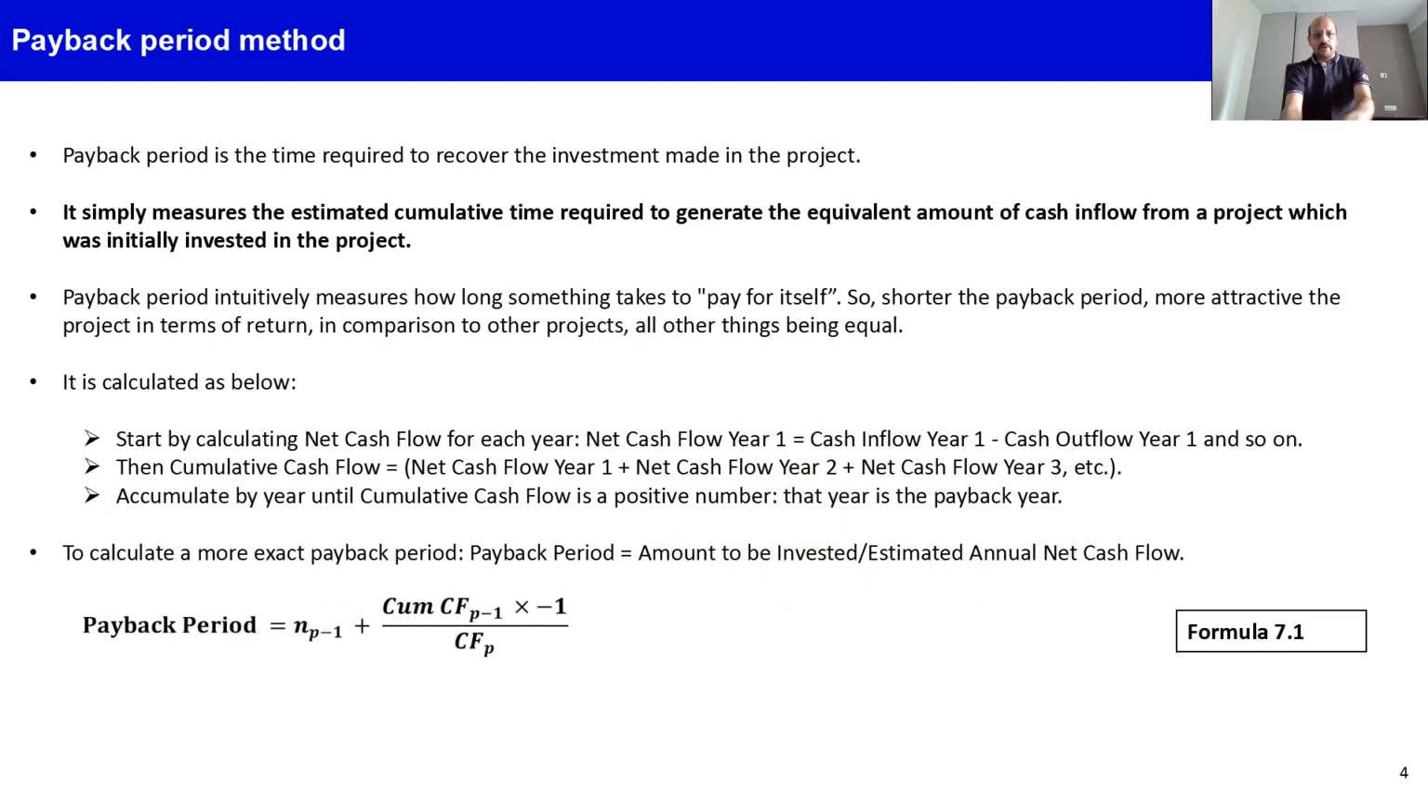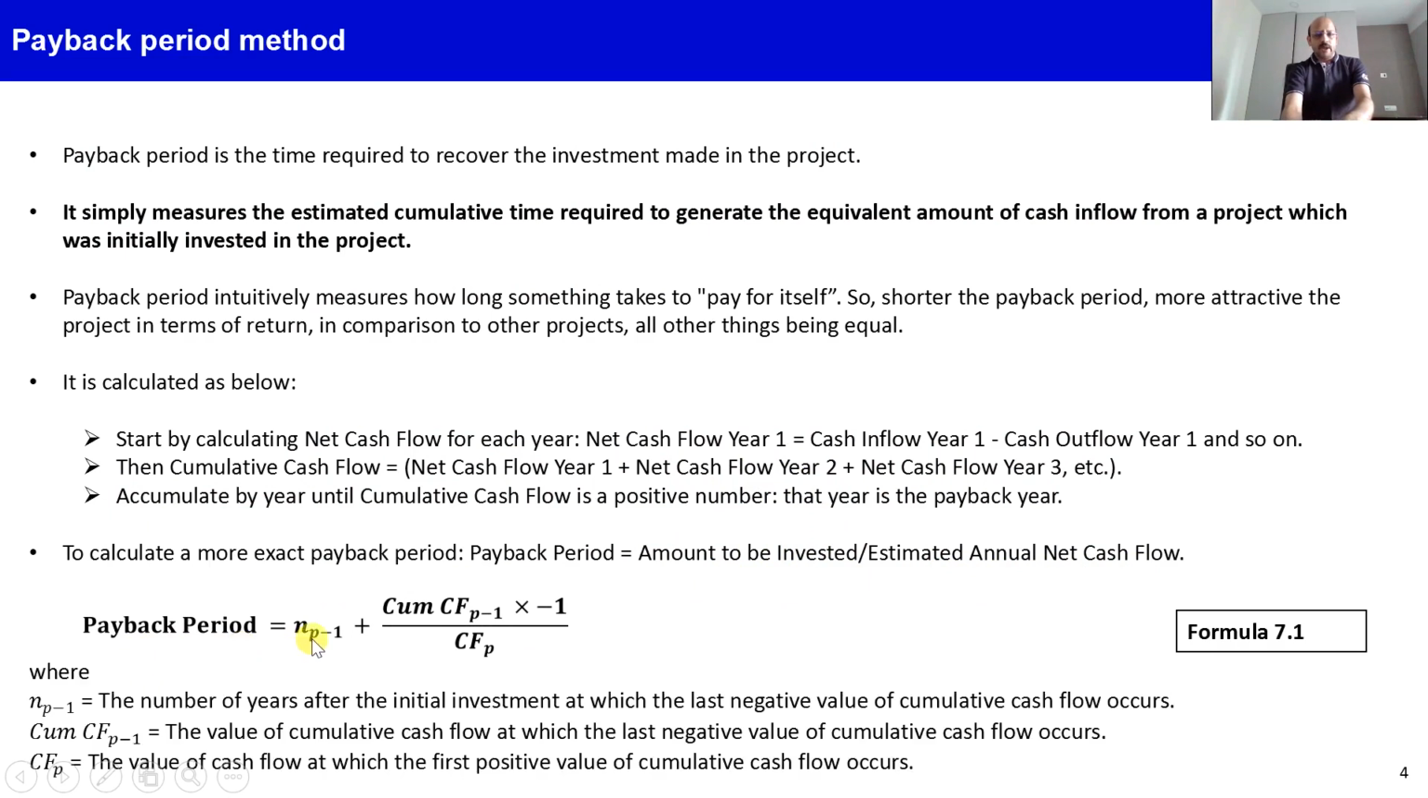It can also be calculated by using this mathematical formula, which says that payback period is NP minus 1, where P minus 1 is the number of years after the initial investment at which the last negative value of the cumulative cash flow occurs. So up to this period, the cumulative cash flow still remains negative. So that is the last year in which the negative is there.